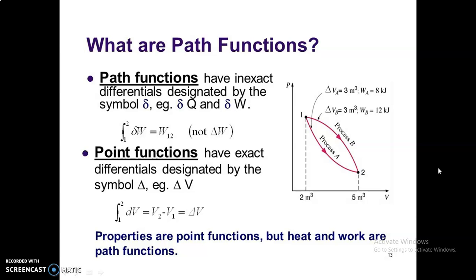What are the path functions? This is again explained with the help of derivations of the formulas, which are very useful for understanding path functions. Path functions have inexact differentials designated by the symbol delta, for example δq and δw. Point functions have exact differentials designated by the symbol d, for example dV. Properties are point functions, but heat and work are path functions. As I already told you, these are the differentiation between path and point functions.